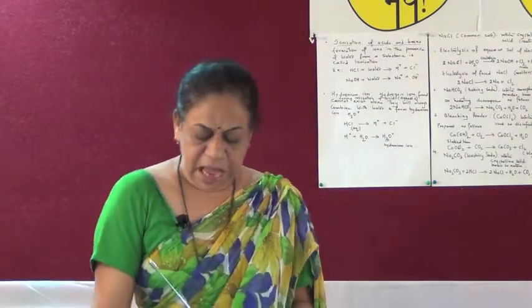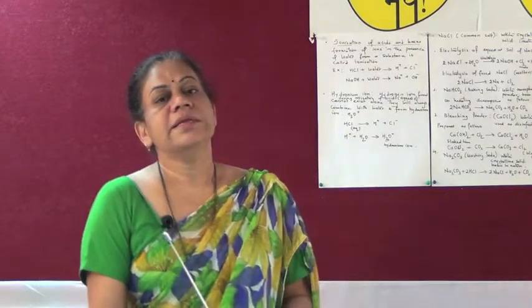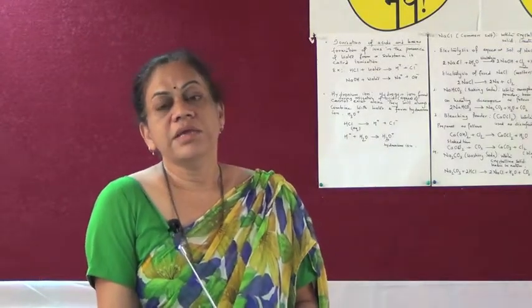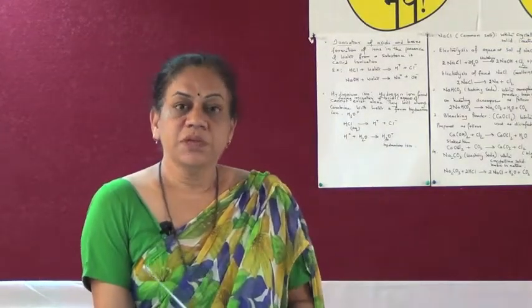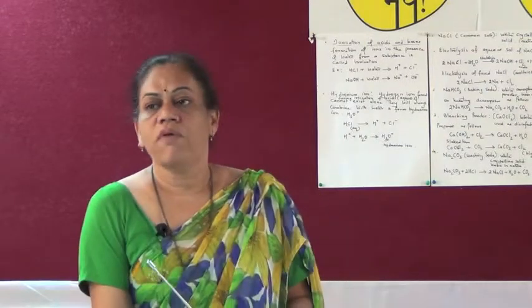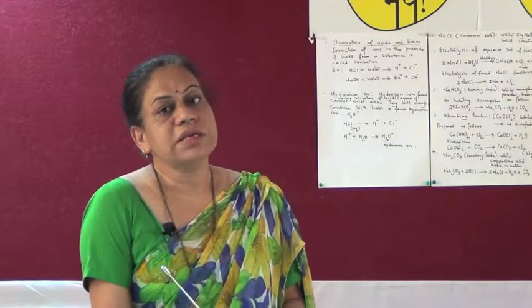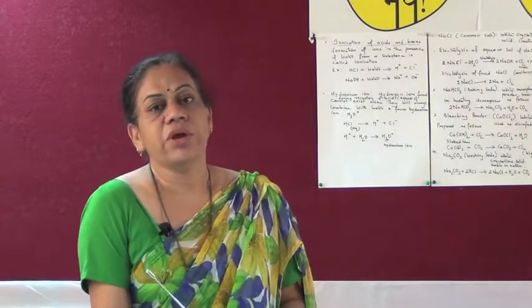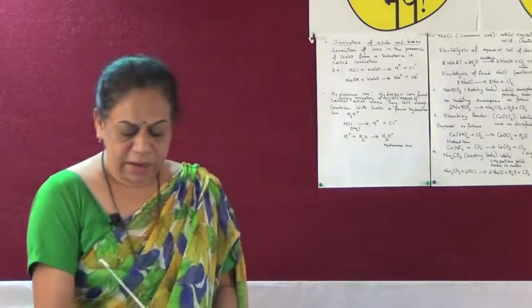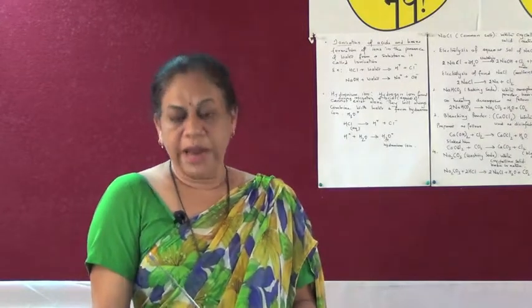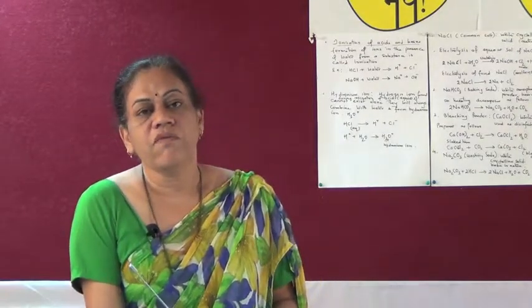Some examples are ferrous sulfate, that is FeSO4. It is a crystalline substance which has 6 molecules of water in it. Similarly, copper sulfate is also crystalline in nature. It has 5 molecules of water in it. Barium chloride has 2 molecules of water in it.